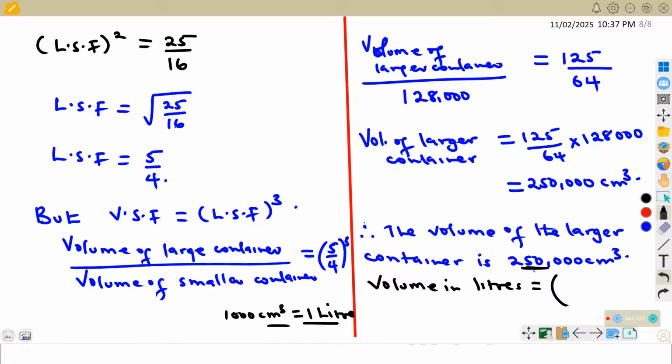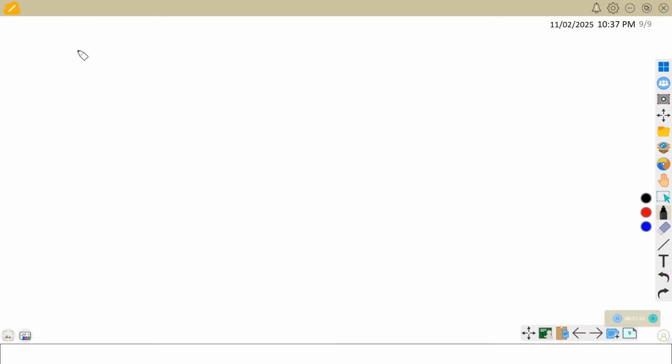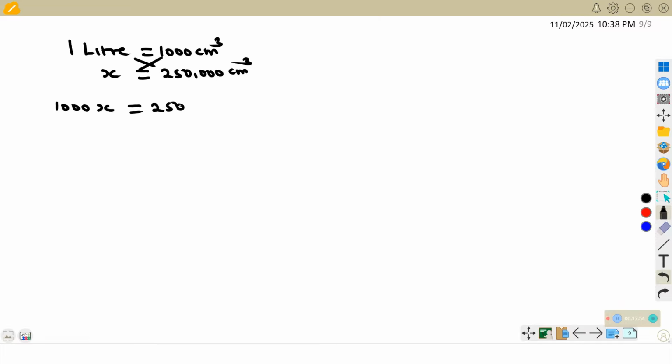So if we have this centimeters cubed, then how best can we get the liters? We can try to do it aside. We are saying 1 liter is equal to 1,000 centimeters cubed. So x liters will be equal to 250 centimeters cubed. From here you can cross multiply and have 1000x is equal to 250, and from there divide by 1000 and divide by 1000. So x will be 250 liters.